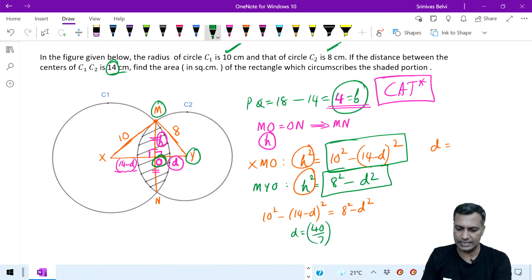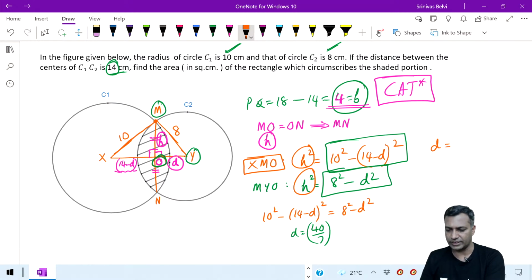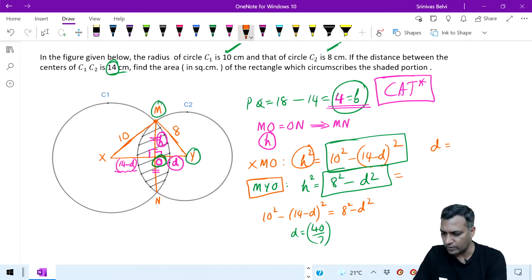Once you take D is equal to 40 by 7, come back to one of these triangles, any triangle. Let me go back to this triangle, MYO, call it this one. So in the MYO triangle, substitute, and you will get the value of H square. Therefore, H square is equal to 8 square minus 40 by 7 whole square.